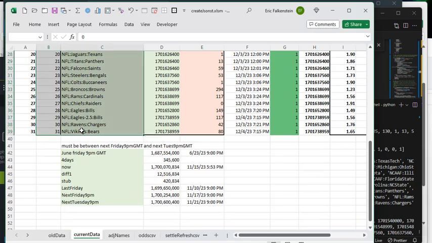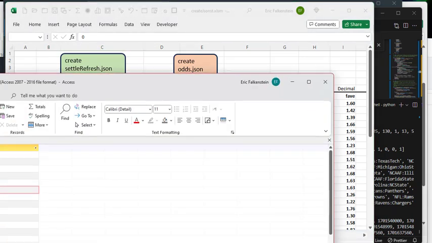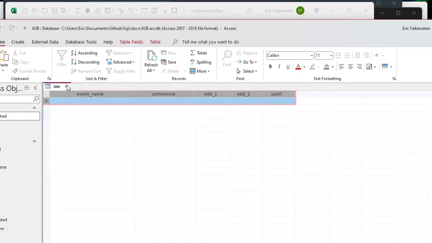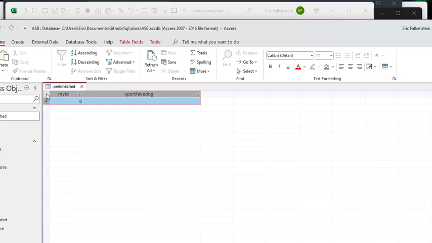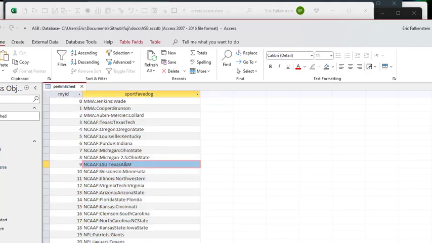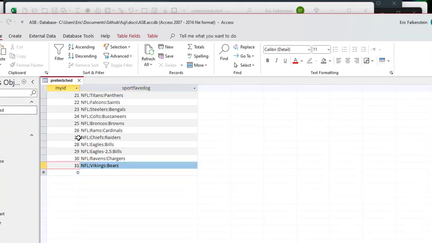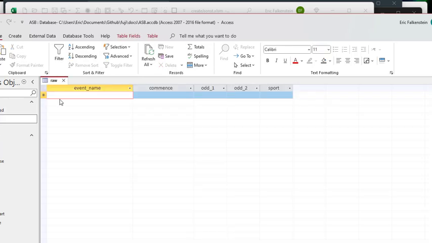I grab these two here, and then I paste it into this preliminary schedule button. There'd be an old one from last week, so I just grab this and I paste this in. And we see I have 32. We have 32 of these, which is nice, 0 to 31. So that's my target.